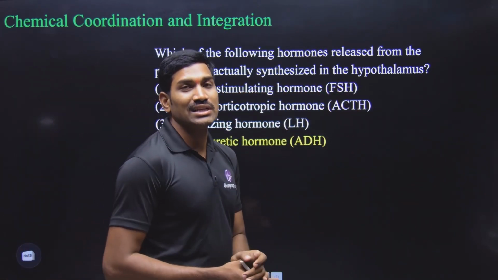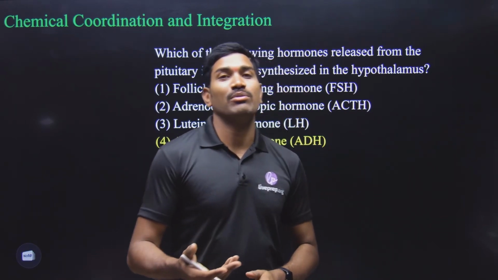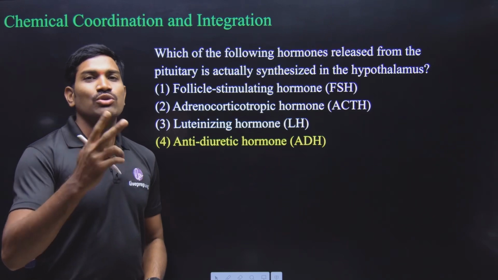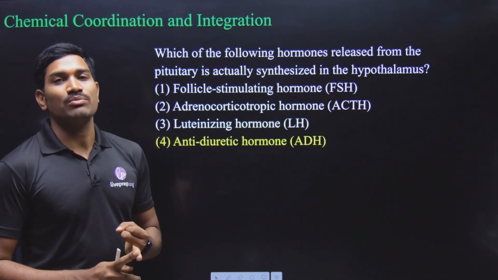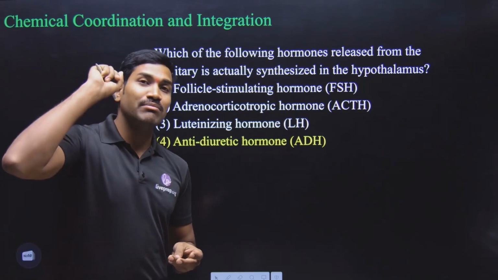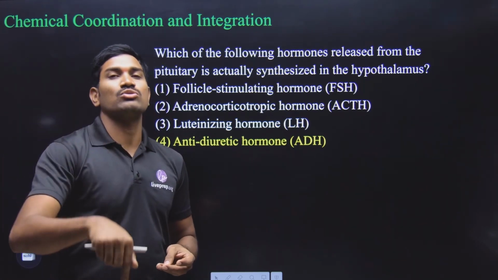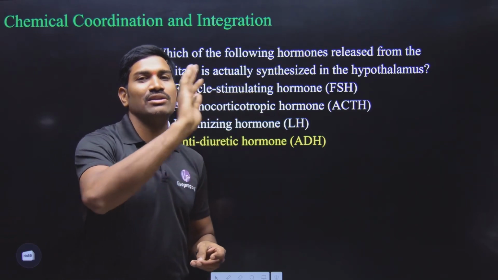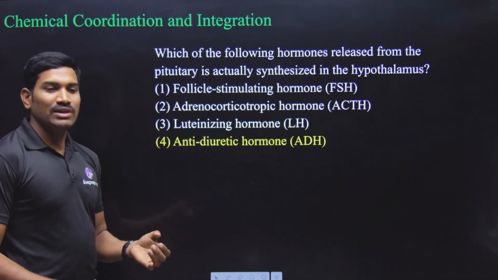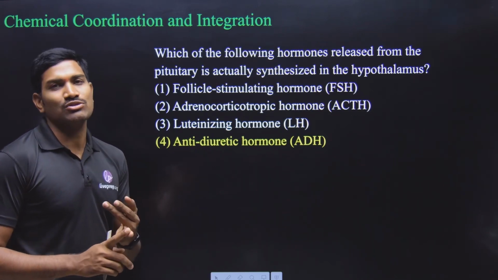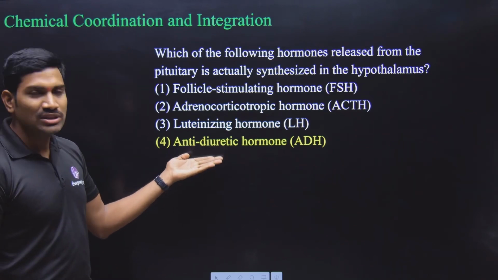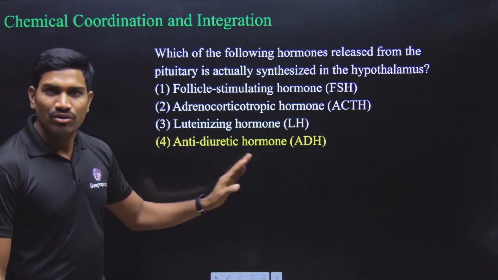With respect to the pituitary, we studied, no? Posterior pituitary, neurohypophysis. Yes or no? It is actually releasing 2 hormones. What are those? Oxytocin and vasopressin. Vasopressin is also called antidiuretic hormone. Actually, these hormones are synthesized by the hypothalamus, and they are stored in the posterior pituitary. From the posterior pituitary, they are released. And now, they have given some examples. What we are expecting is oxytocin or vasopressin. Vasopressin is also called antidiuretic hormone, so that option is directly there. So the answer is option 4.